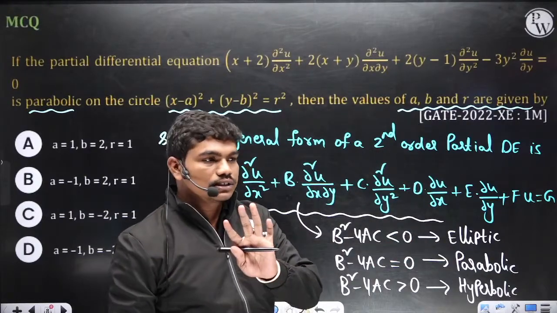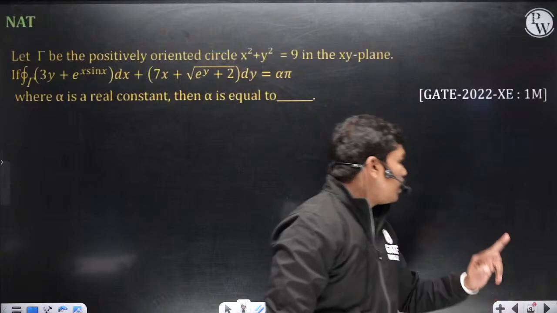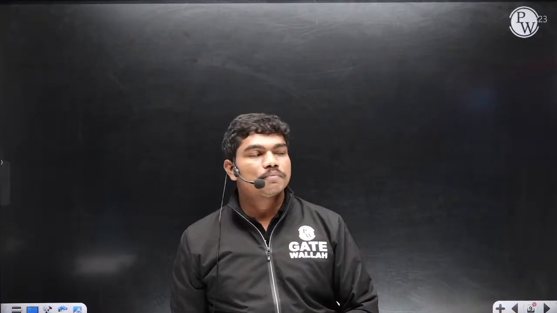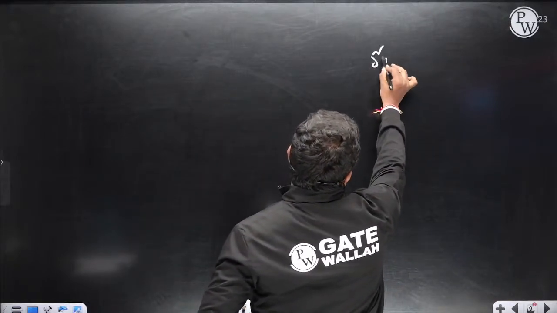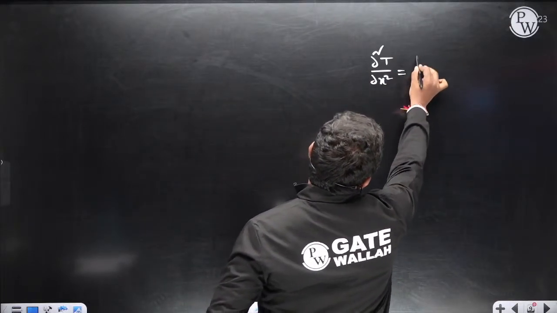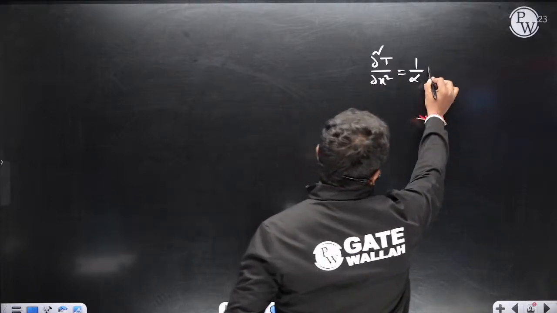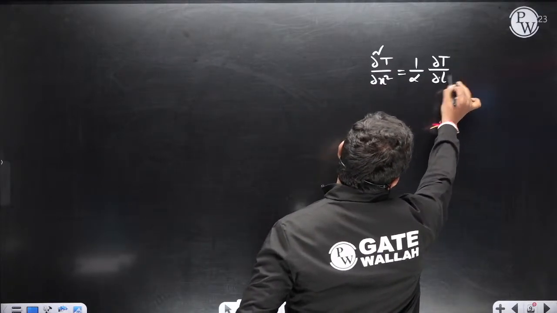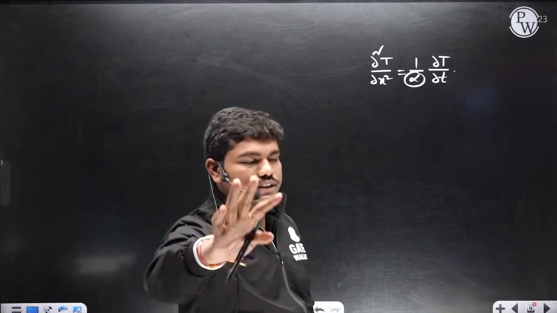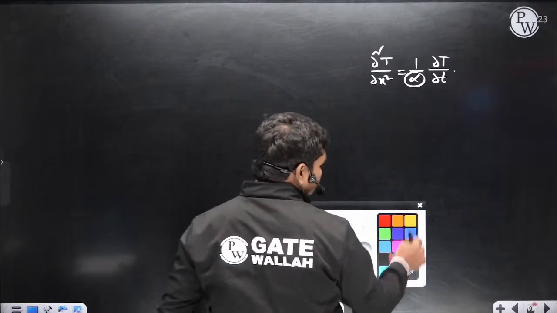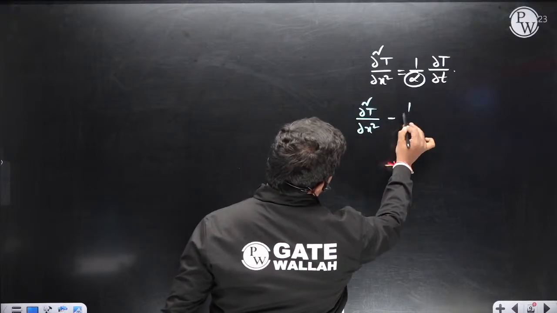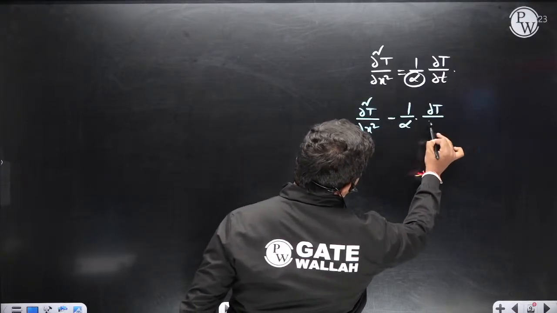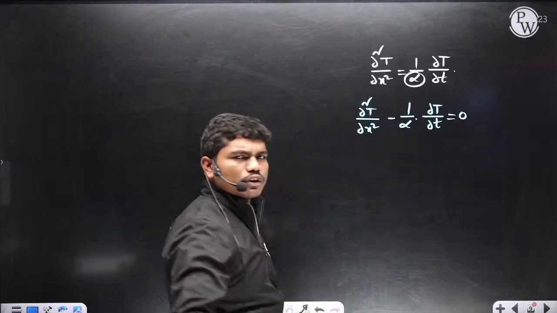You know this, correct? So try to understand one thing. I'll ask you one question. Many of you might have studied heat transfer for the mechanical exam, correct. Normally if you check the heat transfer equation, we have ∂²T/∂x² is equal to 1 by alpha times ∂T/∂t, where alpha is the thermal diffusivity, of course some constant. Now if you check this equation, ∂²T/∂x² minus 1 by alpha times ∂T/∂t is equal to 0, without heat generation and all.